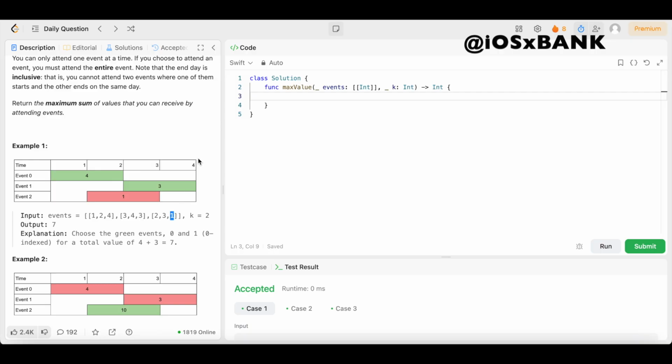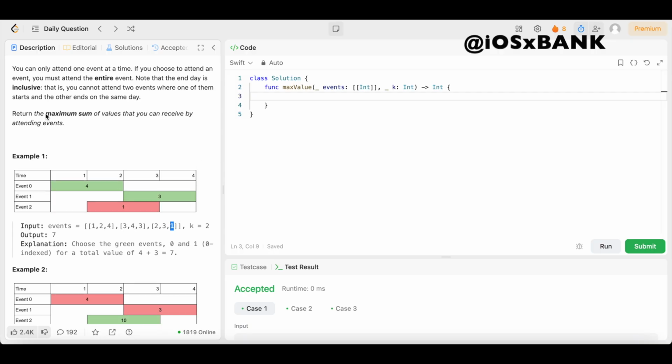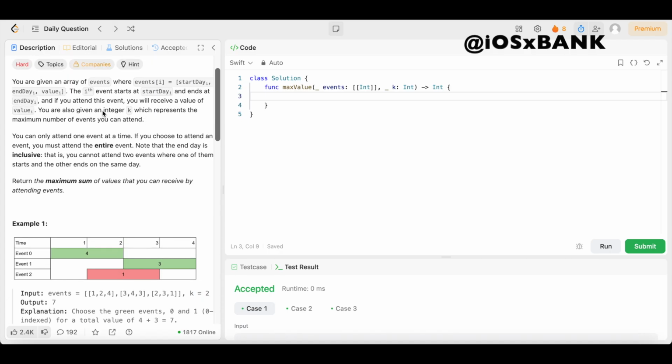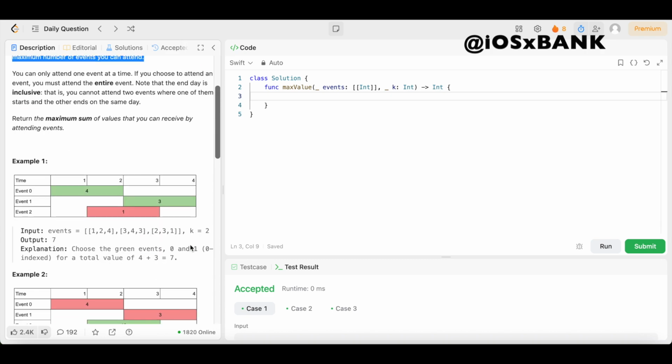And we want to find the maximum number of points, or the maximum sum of values, that we can receive by attending events. And k over here means we're only allowed to go to at most 2 events. It says right here an integer k, which represents the maximum number of events you can attend. So we're not allowed to go to more than 2 events, and we want to go to the events that are going to maximize our points.